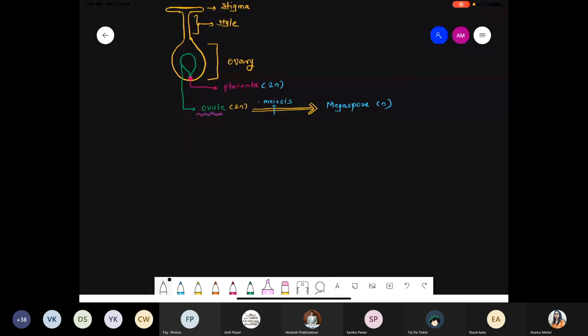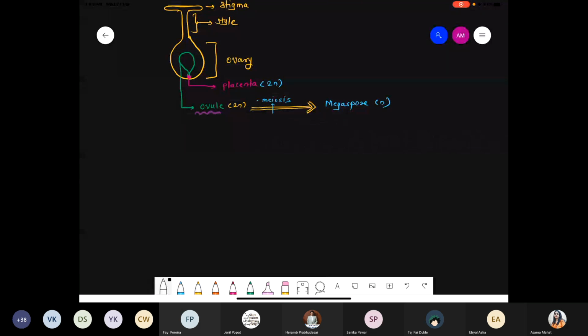Next point we are talking about: there are a few types where a single ovule is present and where more than one ovule is present. So we are taking a few examples. Suppose only a single ovule is present per ovary. Under this point we are taking a few examples. Number 1, mostly monocots come in this category, like rice. Wheat also has a single ovule. Even mangoes, you must have seen that in mangoes only one seed is present, because after fertilization the ovule is converted into fruit.